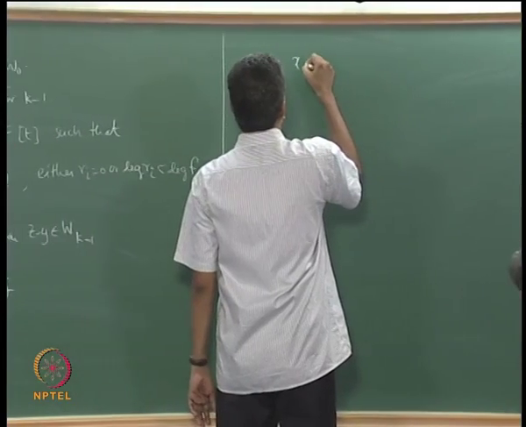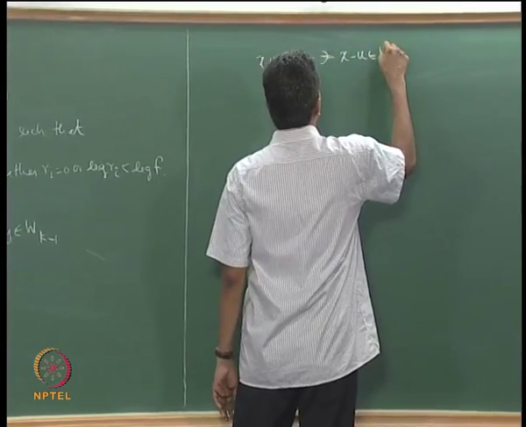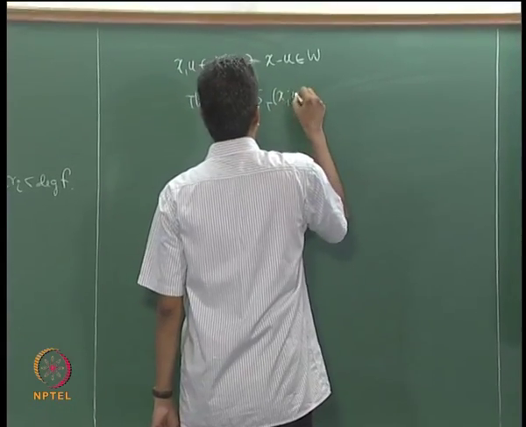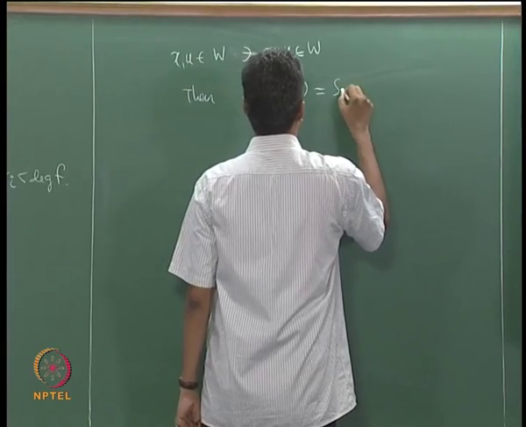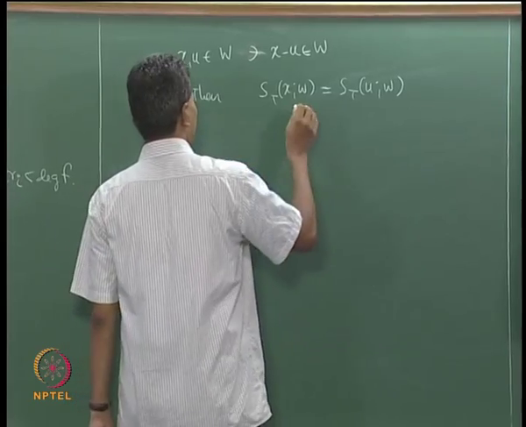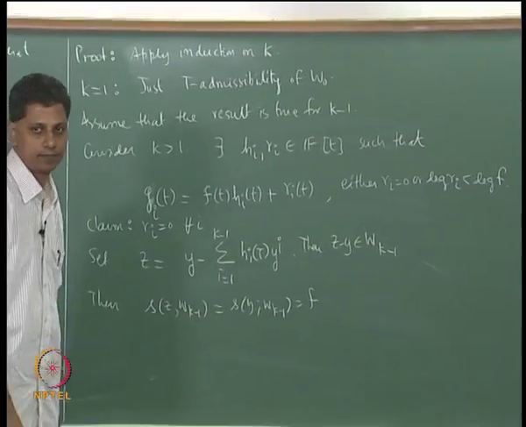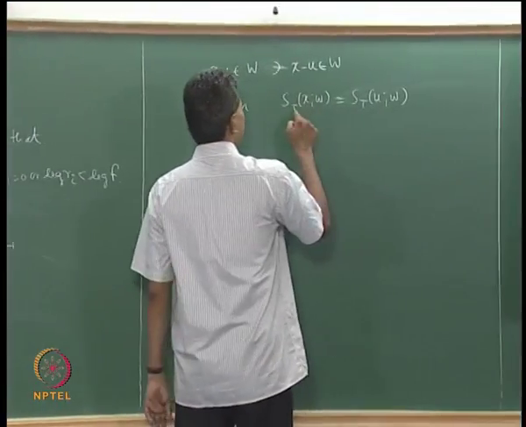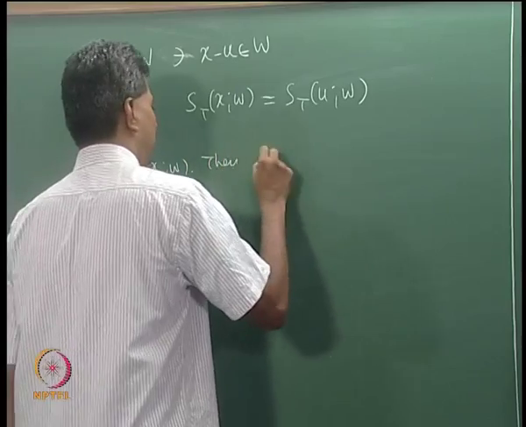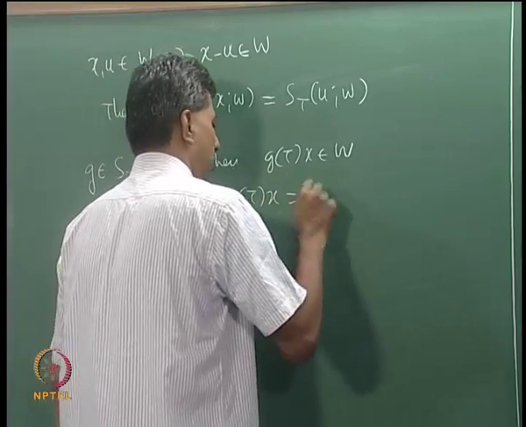Let us say I have x, u in a subspace W such that x minus u belongs to W. Then I want to show that S_T(x; W) is in fact the same as S_T(u; W). If these two subsets are the same, then their generators will also be the same. These are the generators. Let G belong to S_T(x; W). Then by definition, G(T)x belongs to W.